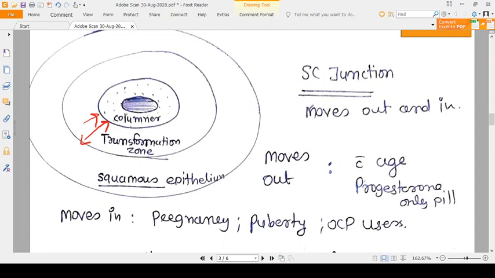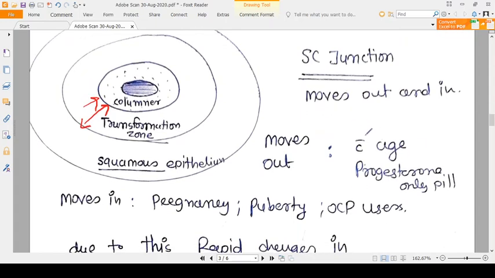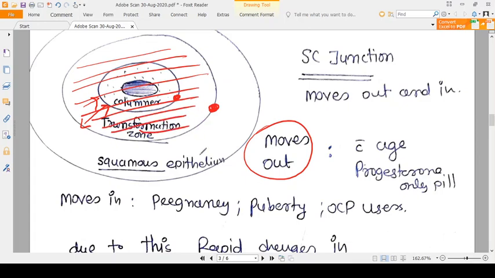It moves out and in according to the hormones present. Along with progesterone pills, along with age, it moves out. Moves out means that the transformation zone which was here before now comes to here. So all this now becomes columnar epithelium, and this becomes squamous epithelium.